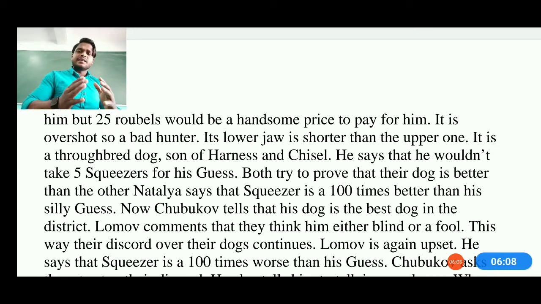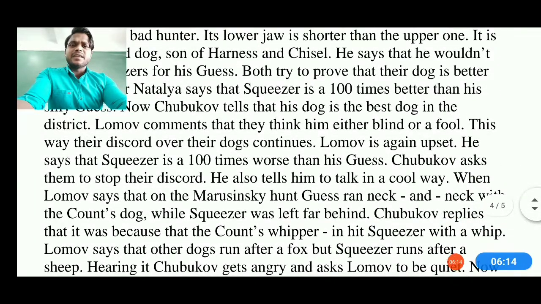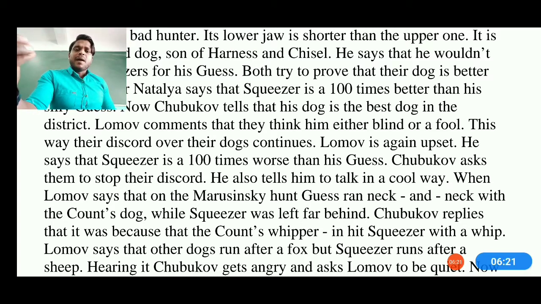This way we can say they both are fighting. So Chubukov is telling them they are blind and fools, so why are they fighting? This is not the time for fighting here. And later we can say he also tells them in a cool way, when Lombo says that Marsukense hunts geese, they ran neck and neck with the count of the dogs, with the Squeezers left far behind here.